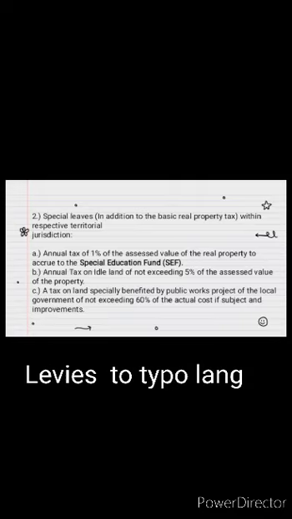So sa letter A ay 1% annual tax that will be put to the special education fund. Sa letter B naman is 5% or less amount tax on idle land. Yung idle land is yung mga bakanteng lupa. And then sa letter C, 60% of the actual cost of land used by the local government in public works project.